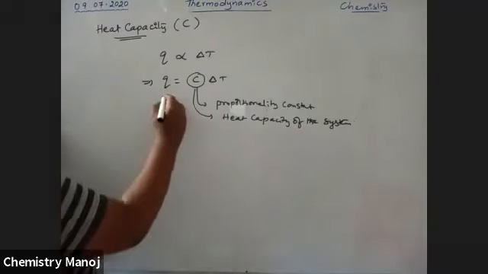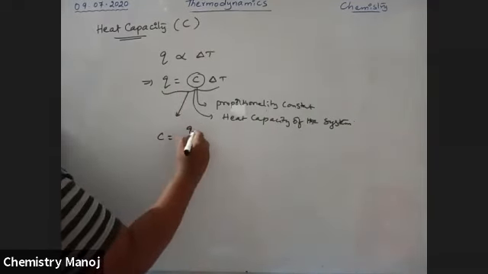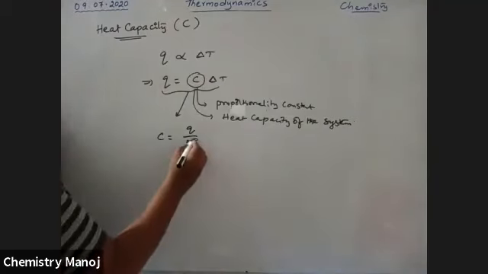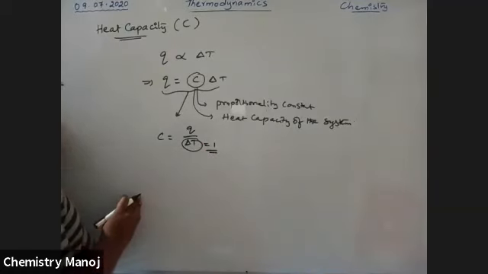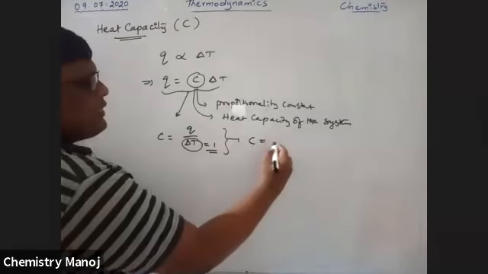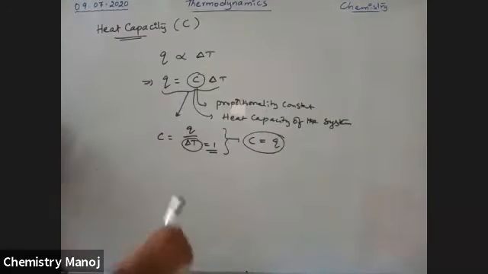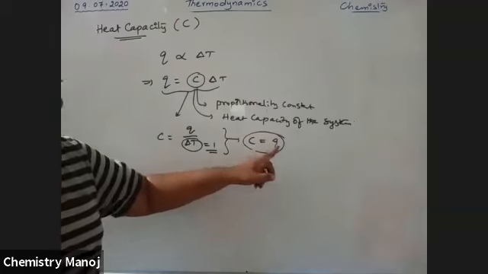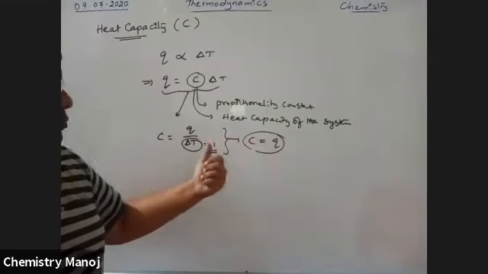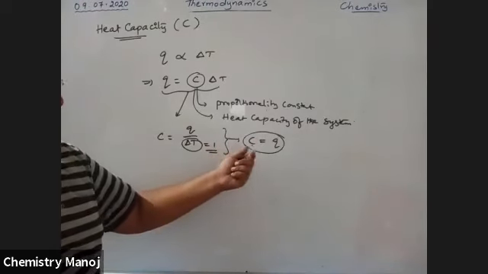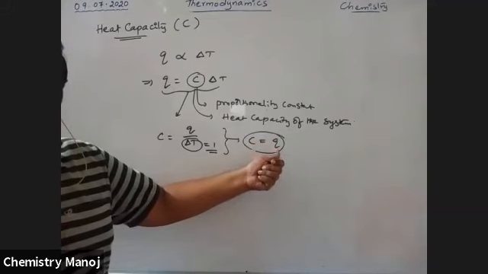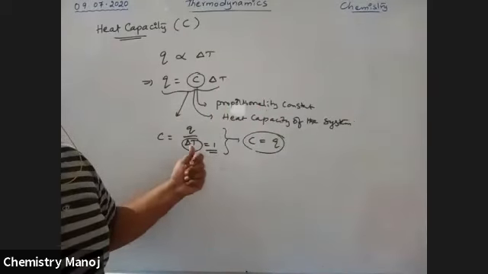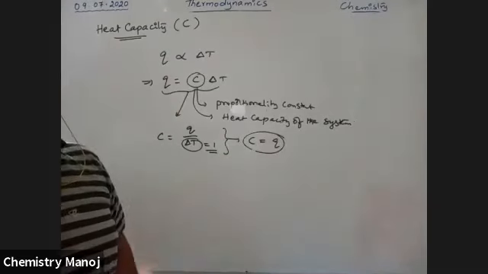Heat capacity. Now from this relation, C is equal to Q by delta T. If delta T is equal to 1, automatically this C is equal to Q. Just like your physics definitions, heat capacity is the amount of heat required to raise the temperature of the system by 1 degree centigrade. That is called the heat capacity of the system.